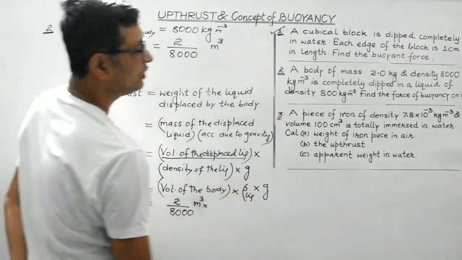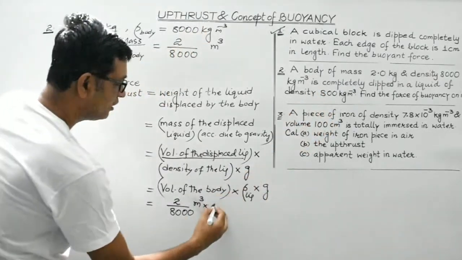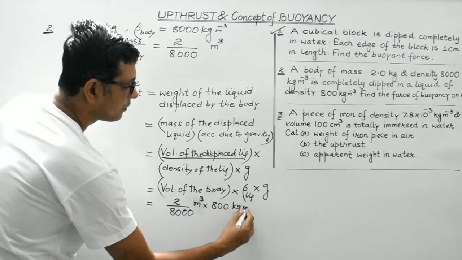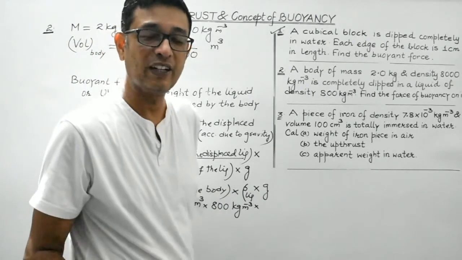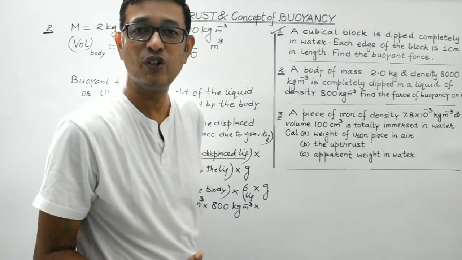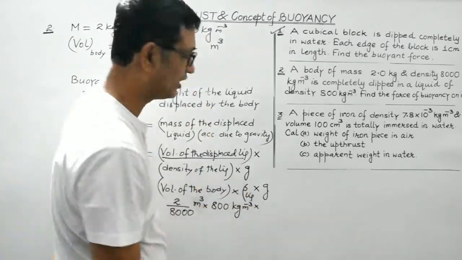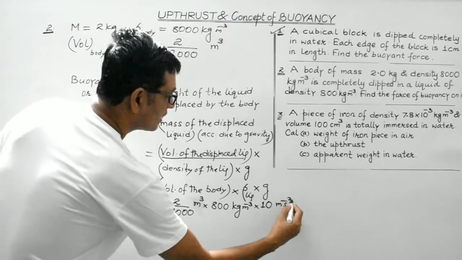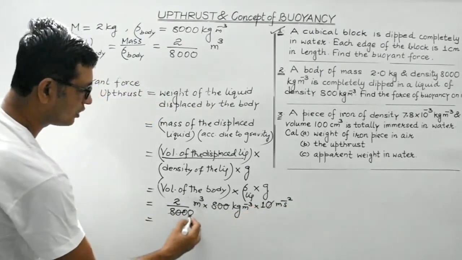Okay, density of the liquid. Remember, it's the density of the liquid. Density of the liquid is 800 kg per meter cube. And as I have suggested, in order to make the calculation simple, we can consider the value of acceleration due to gravity, small g, as 10 meter per second square. So what we get is 800, 800, and this 0 gets cancelled.